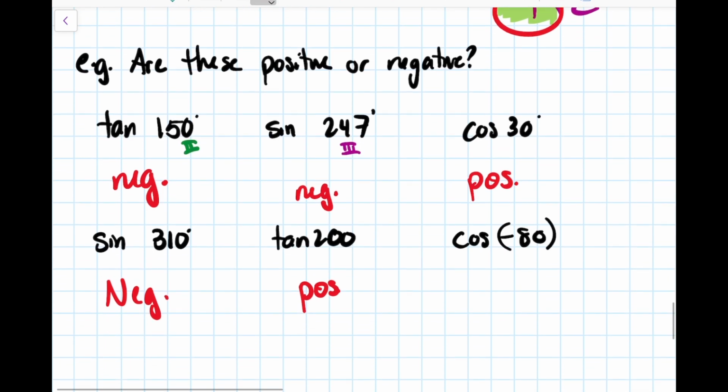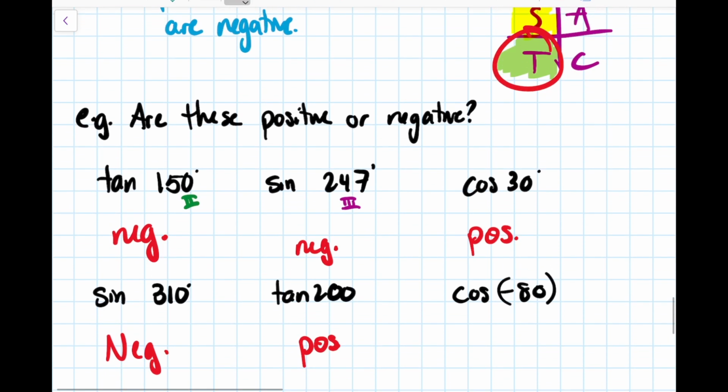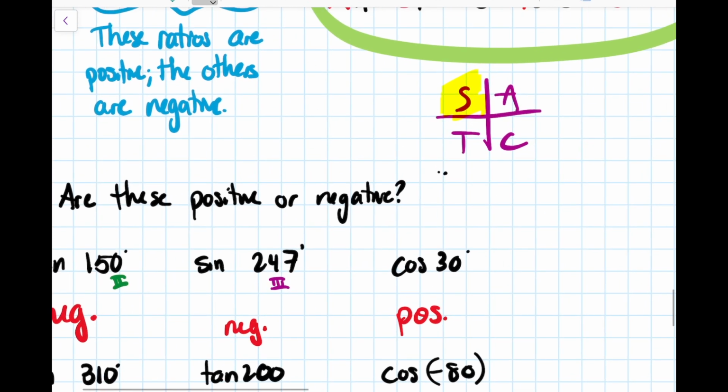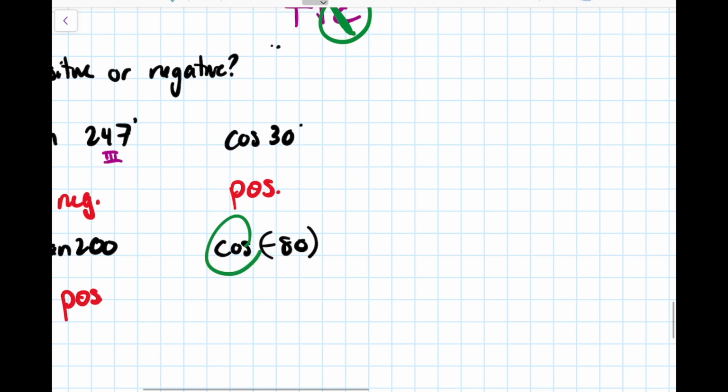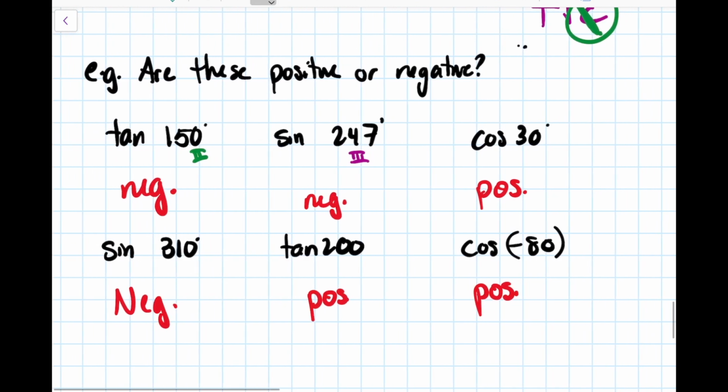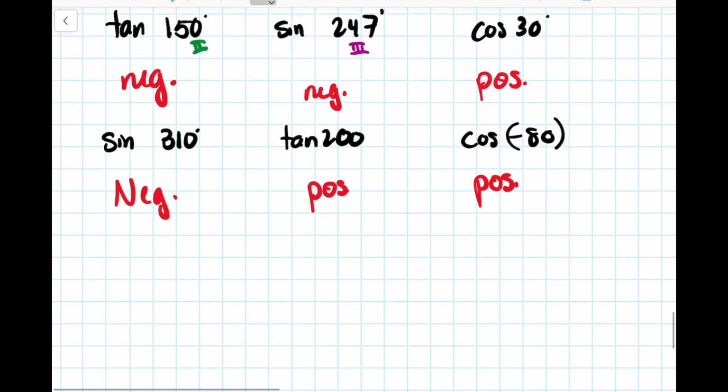And then cosine of negative 80, well, that one's a little bit trickier. So negative, remember, we're going backwards. So if you go negative 80, you're going to end up somewhere around here. So that's quadrant 4, and we see cosine is positive in that quadrant. We're working with cosine, so this one also ends up being positive. So we're going to use this ASTC thing for a lot of different things. Let's try putting it to work on a couple of simpler questions now, and then we'll work with it a little bit more later.